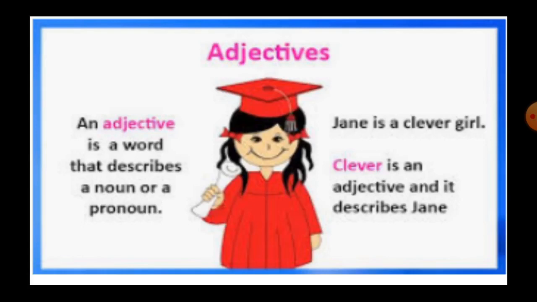For example, Jane is a clever girl. Here, clever is an adjective and it describes Jane. So, children, adjectives are used to identify individual people and unique things. They are usually positioned before the noun or pronoun.